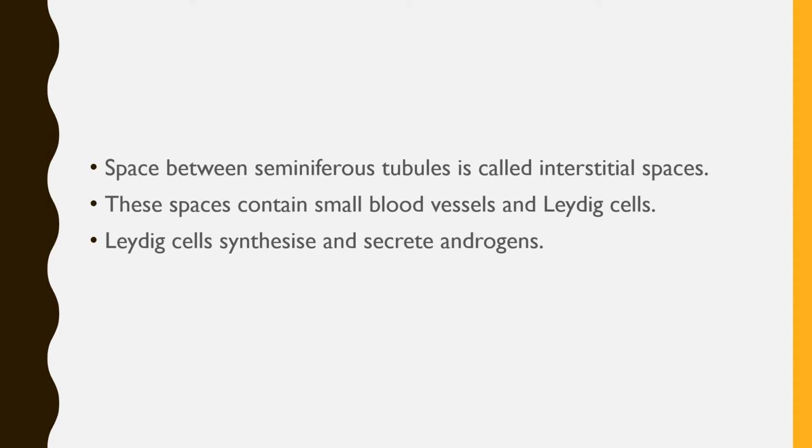These Leydig cells are endocrine in nature, and they synthesize and secrete androgens. Androgens are a group of hormones, secreted by the Leydig cells or interstitial cells.